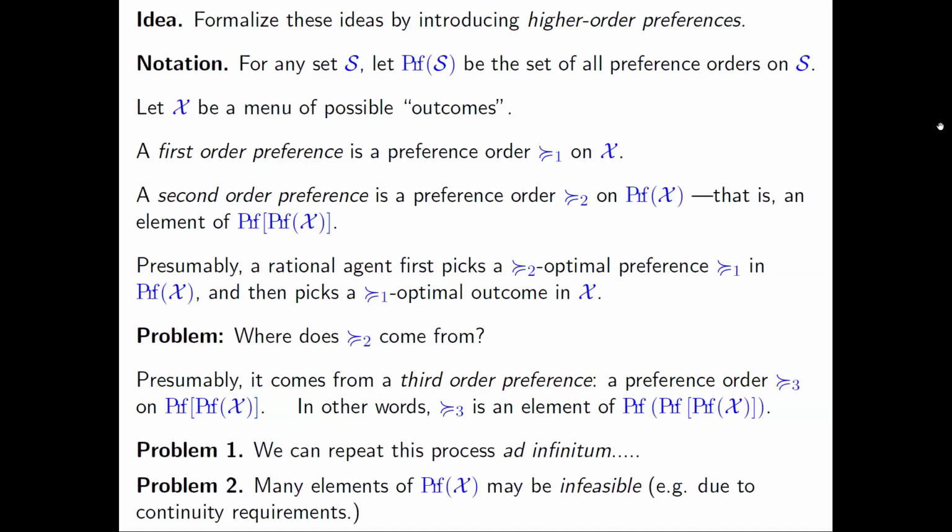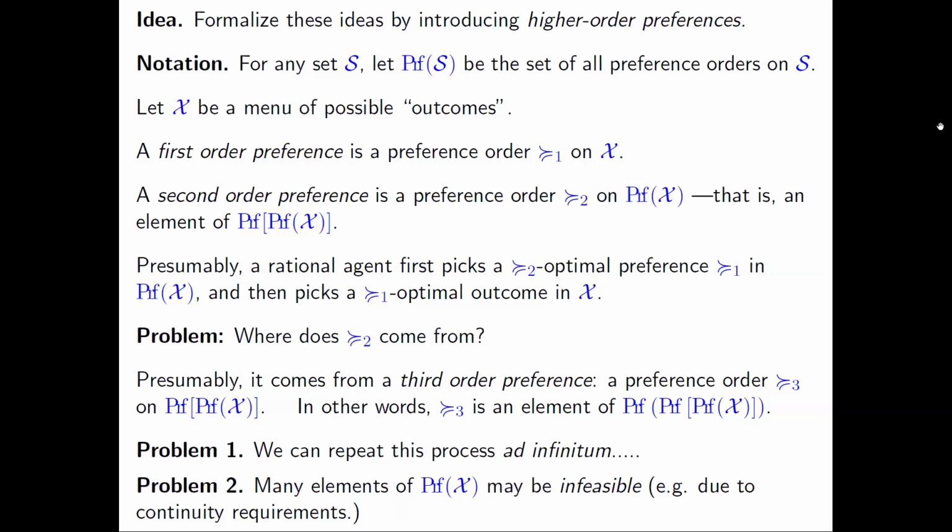A second problem, kind of a more technical problem, but nevertheless an important problem, is that many elements of this set of abstract preference orders might be infeasible for certain reasons. So for example, in economics, it's very common to assume that the space of outcomes comes with some kind of a topology, and then we require preferences to be continuous with respect to that topology. The reason for this is that a small change in the outcome should not cause the agent's preferences to radically change with respect to that small change in the outcome. So there's a sense in which continuity is almost like a rationality condition, right?